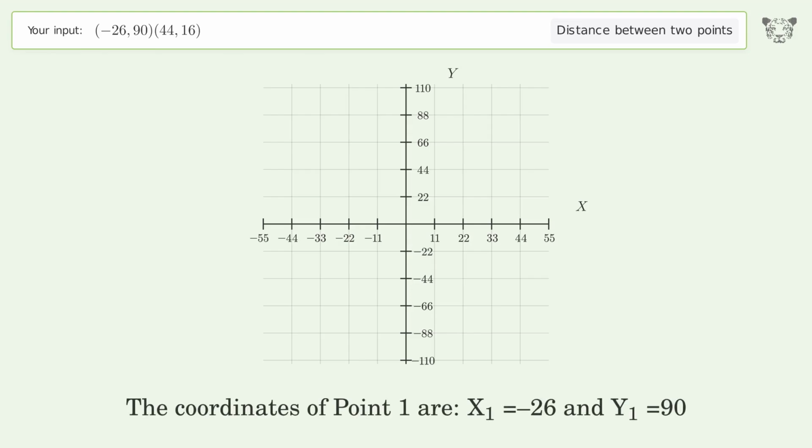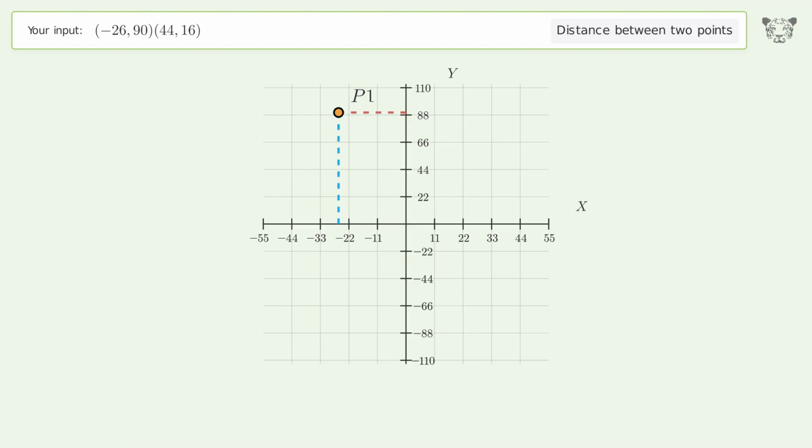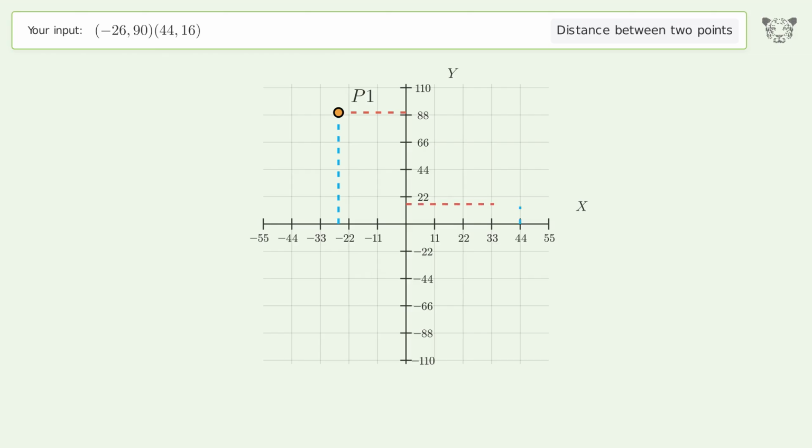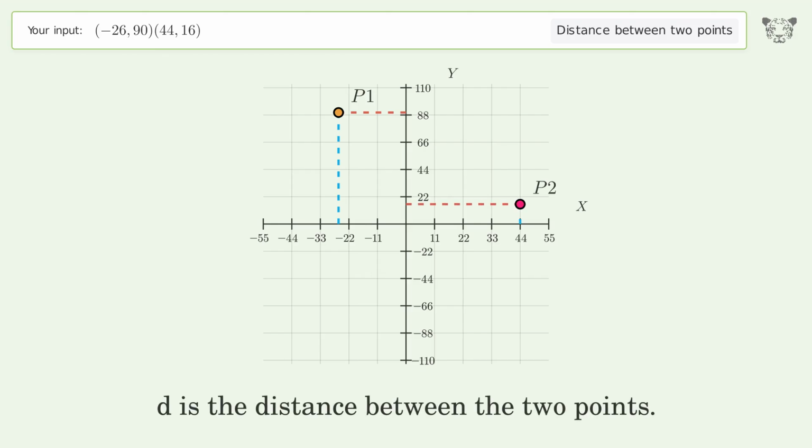The coordinates of point 1 are x1 equals -26 and y1 equals 90. The coordinates of point 2 are x2 equals 44 and y2 equals 16. D is the distance between the 2 points.